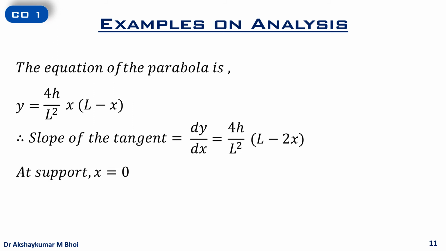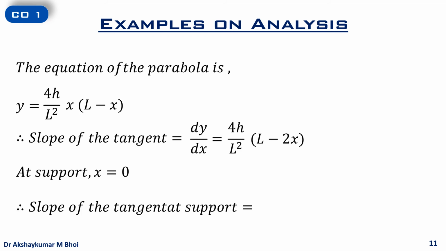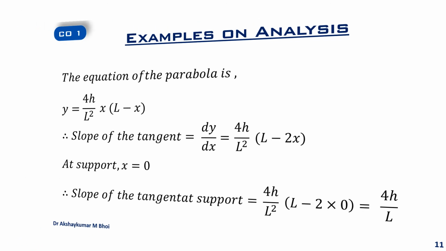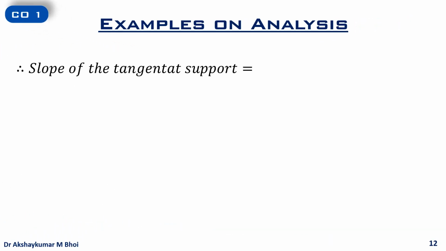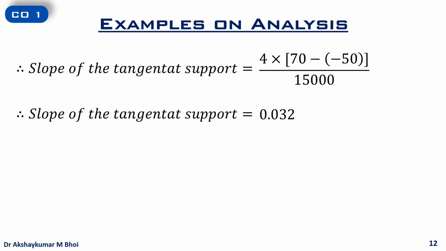Now at the tensioning end, x is equal to 0. Therefore, slope of the tangent at support is 4h upon L square into L minus 2 into 0, which is 4h upon L. Now, if we put the value of h and L, we get the slope of the tangent at support equal to 0.032.